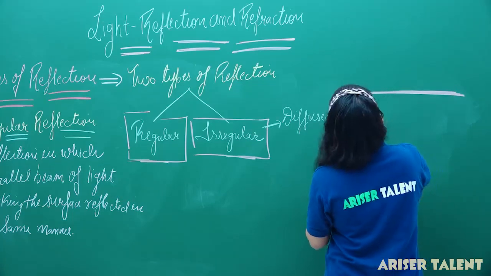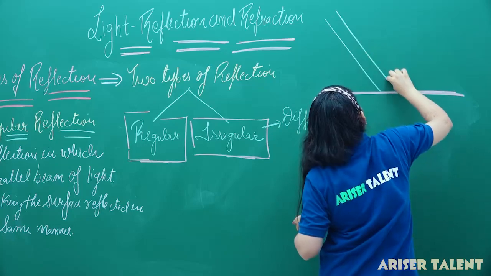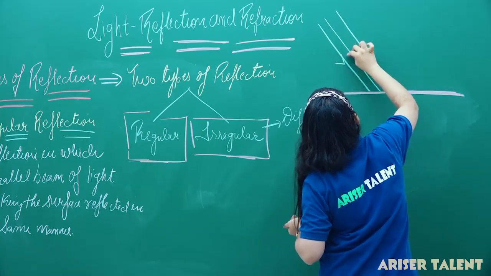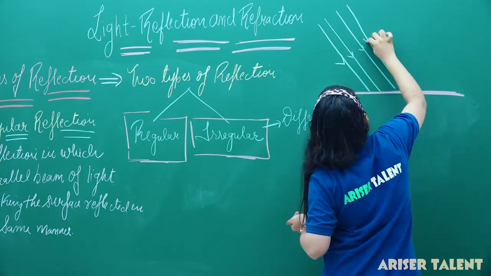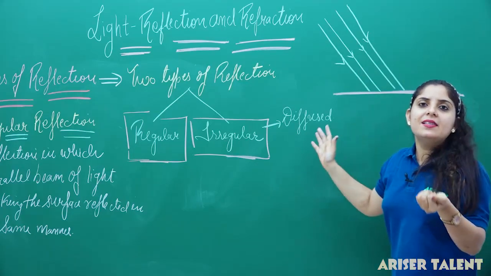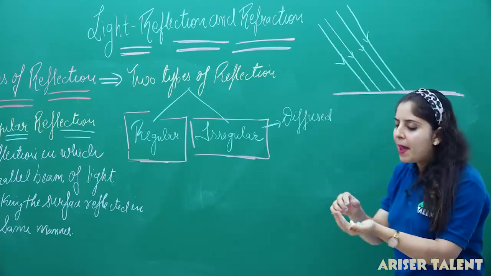If I am considering that parallel beams of light are striking the surface, these are the parallel beams of light we have. Now, these beams of light are going to retrace the same path. It means they will be reflected back in the same parallel manner.